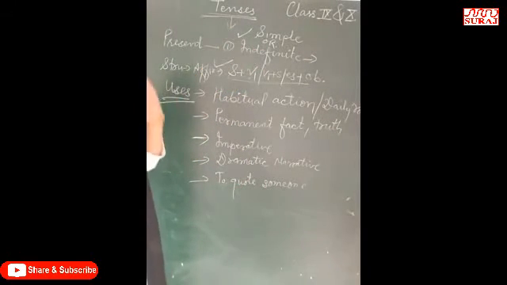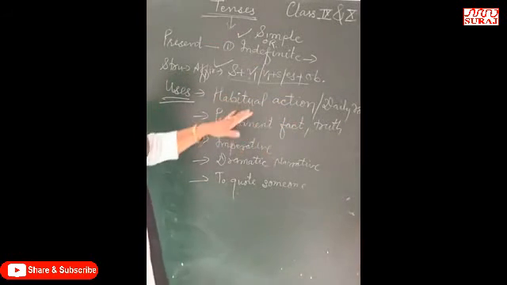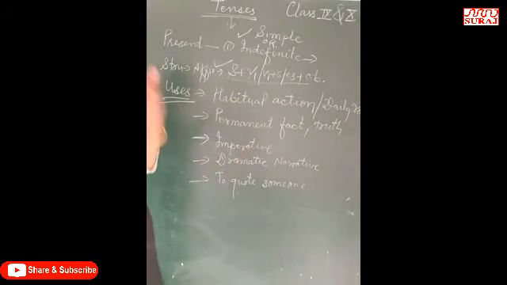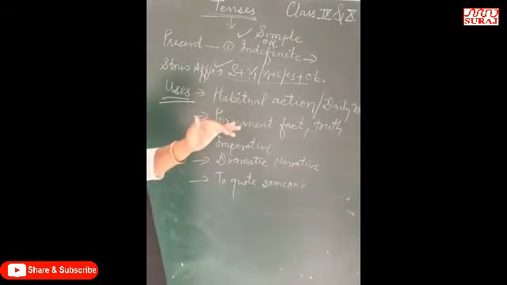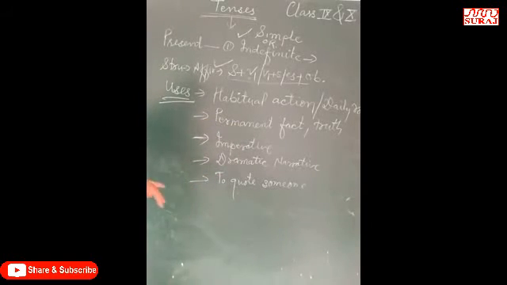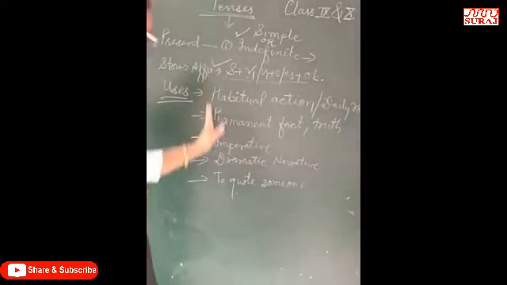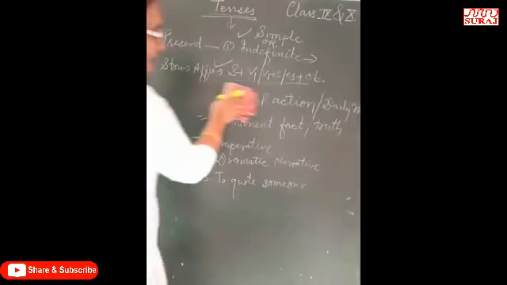In indefinite tense, we will find habitual action, daily routine, custom, permanent truth, permanent fact, imperative sentence, and exclamatory sentence which starts with here or there, which tells us what is actually going to take place at the moment of speaking, right? So these are examples of indefinite tense, and for all these purposes we have to use indefinite tense. If I give you examples here,